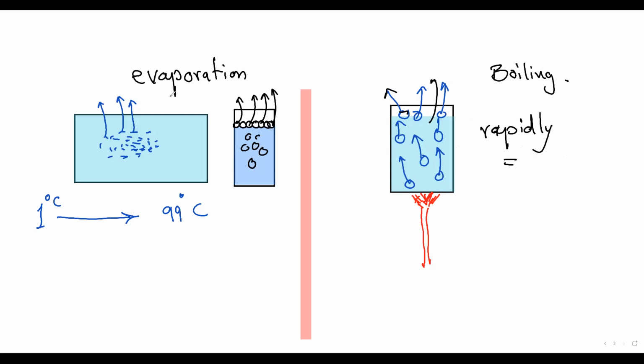Evaporation is very slow, the molecules at the surface. Boiling, the molecules everywhere. The boiling must be at 100 degrees Celsius or more, but not less than 100, while evaporation happens at any temperature from 1 to 99. Okay, this is the main difference between boiling and evaporation.